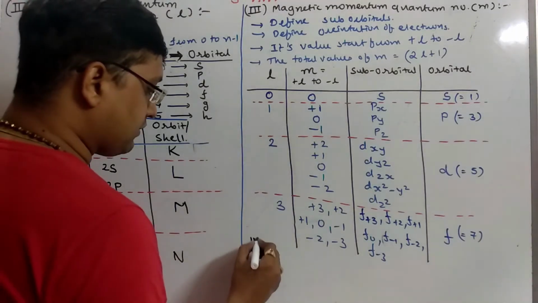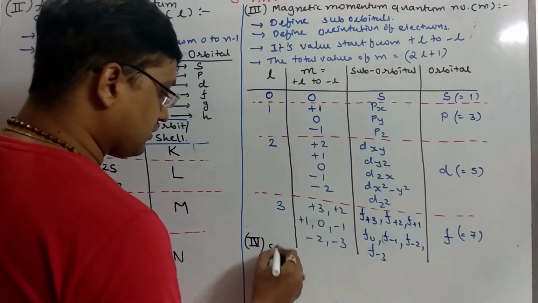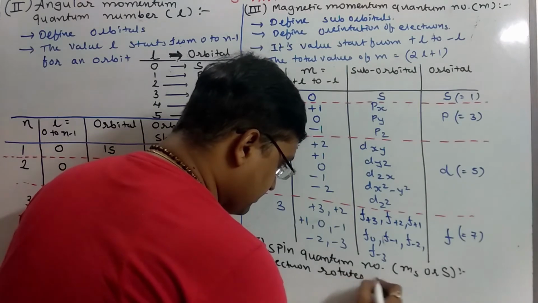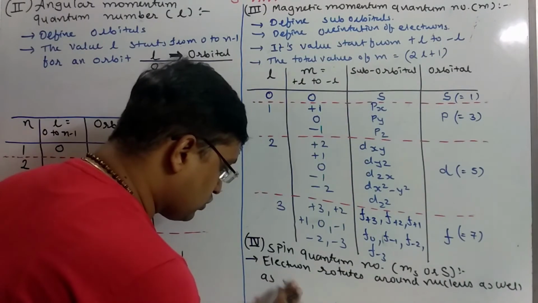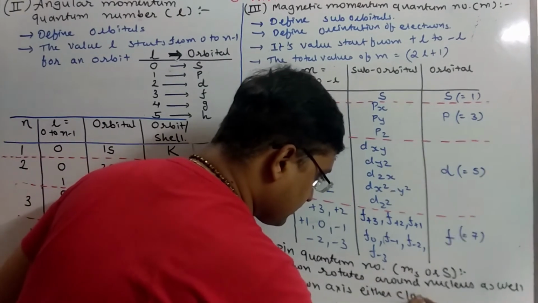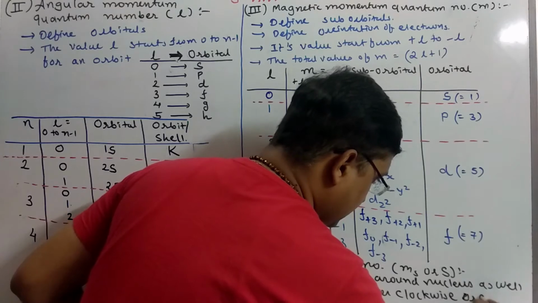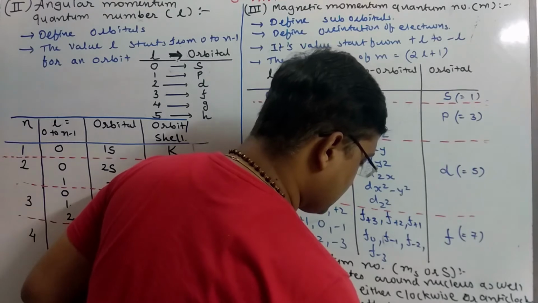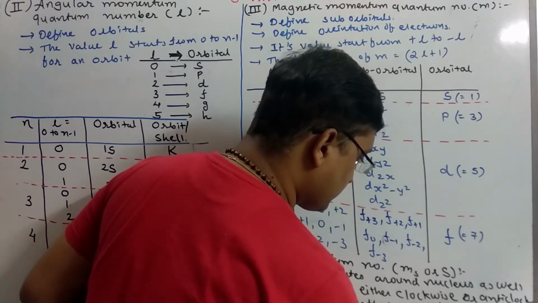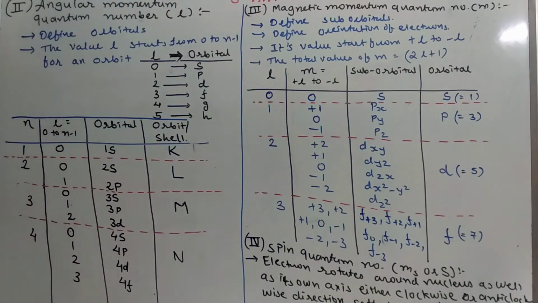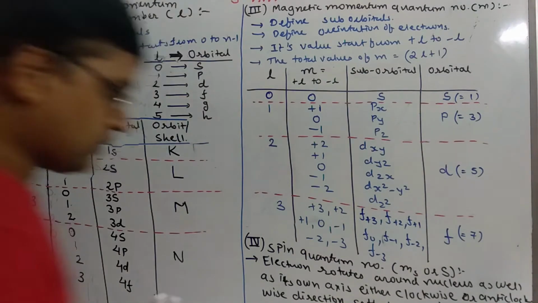Fourth quantum number that we have is the spin quantum number. The electron rotates around the nucleus as well as its own axis, either in a clockwise or anti-clockwise direction, so s has 2 values, either plus 1 by 2 or minus 1 by 2. Conventionally, we accept plus 1 by 2 for clockwise and minus 1 by 2 for anti-clockwise.